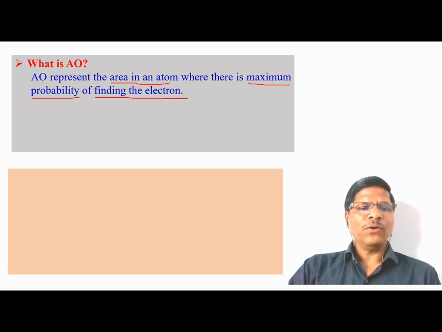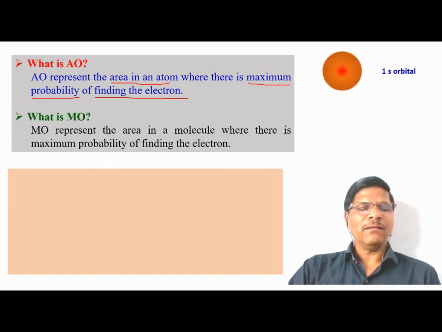Like this, we have the molecular orbital. How will we define the molecular orbital? Molecular orbital is present in the molecule and it represents the area in the molecule where there is maximum probability of finding the electron.